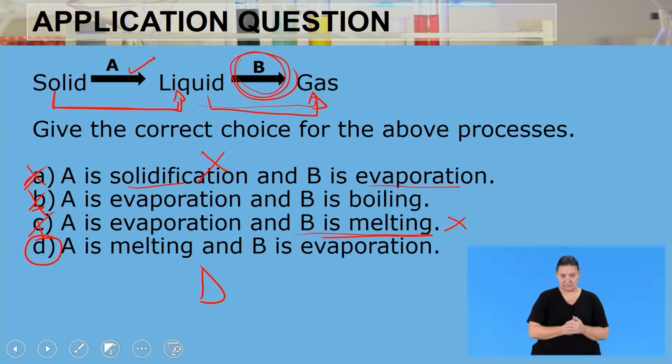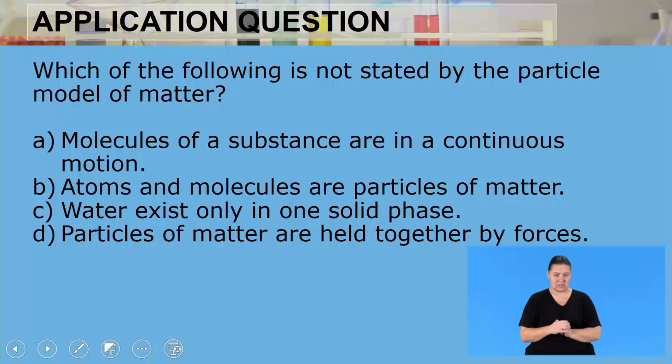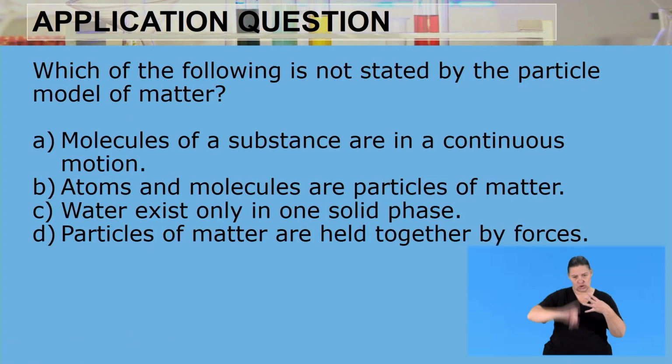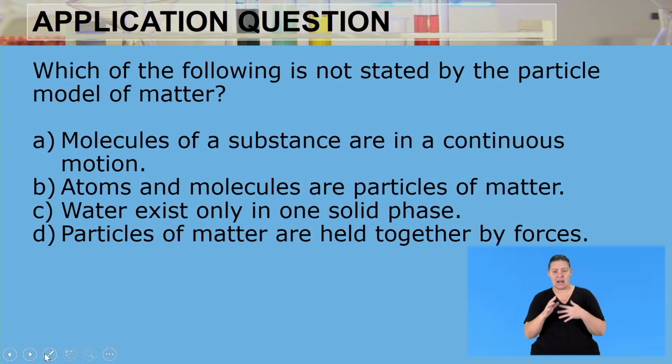D. Then our next question. Which of the following is not stated by the particle model of matter? We always need to remind ourselves of what it says. Particles are always in constant motion. Particles are attracted by forces of attraction. There are spaces between the particles. So we always need to remember what the particle model says. Now here, which one is not mentioned by that particular model?